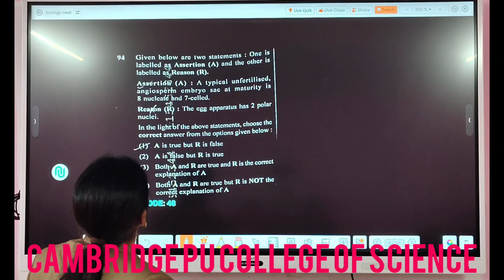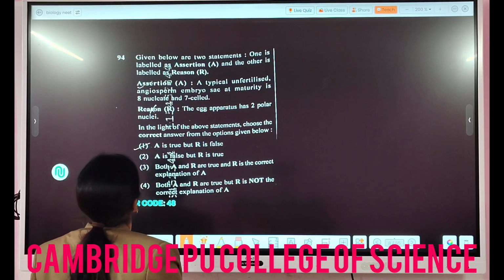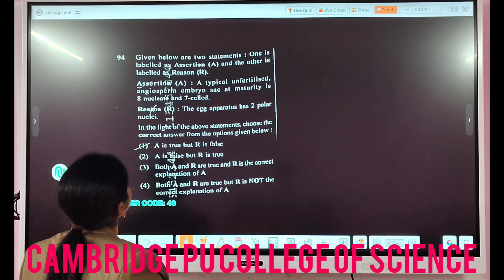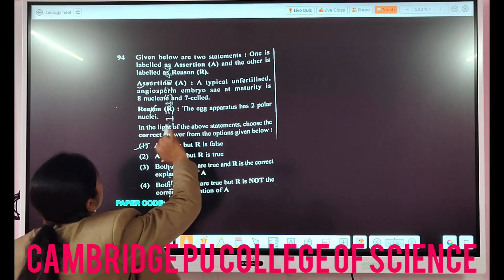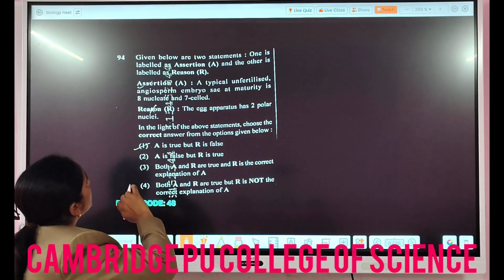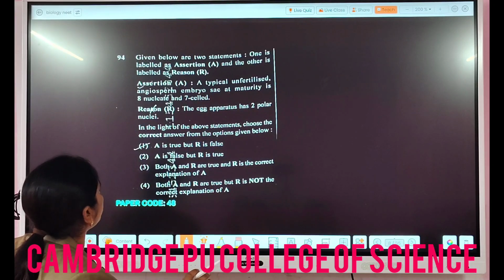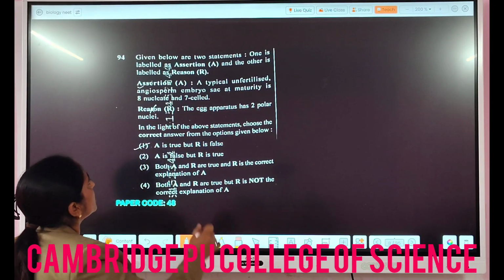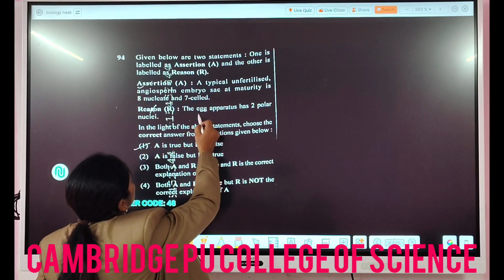Then next one, 94. Given below are two statements, one is labeled as assertion and the other is labeled as a reason. Then assertion, what does it say? A typical unfertilized angiosperm embryo sac at maturity is 8 nucleate and 7 cell. And the reason they are saying is that the egg apparatus has 2 polar nuclei.